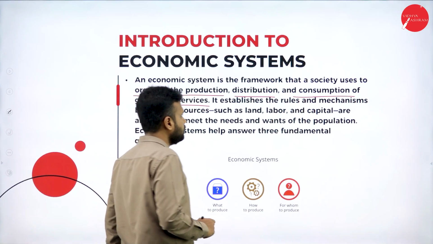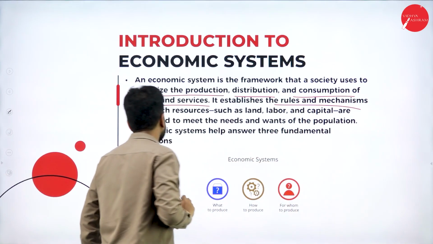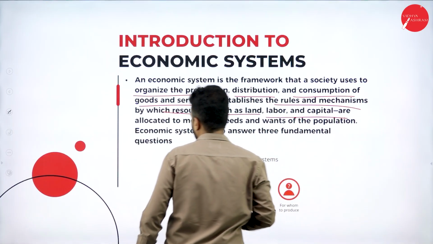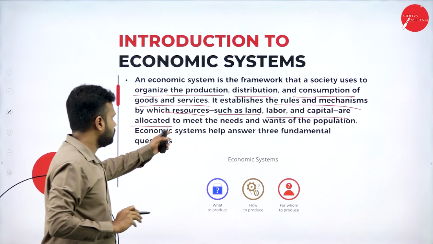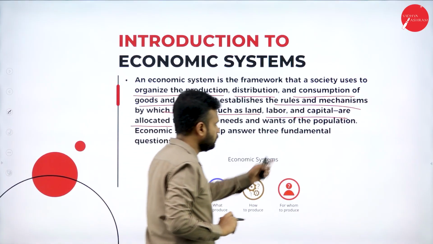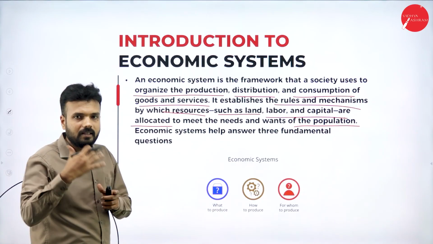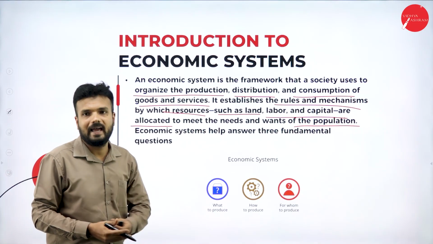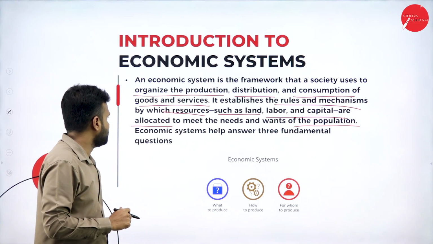It establishes the rules and mechanisms by which resources such as land, labor, capital and organization are allotted to meet the needs and wants of the population. See, to meet the needs and wants of the population, there are resources that are allotted. It may be land, labor, capital and organization.